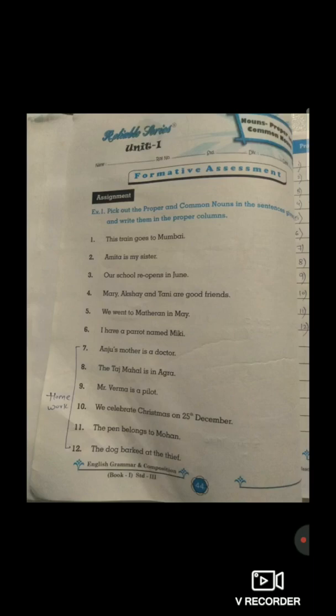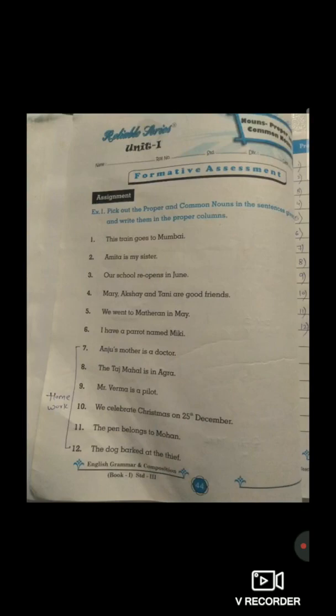But after that, 7 to 12, that part is homework. So students, come to the very first one. This train goes to Mumbai. So students, as you can see, train is the common noun and Mumbai is the proper noun.